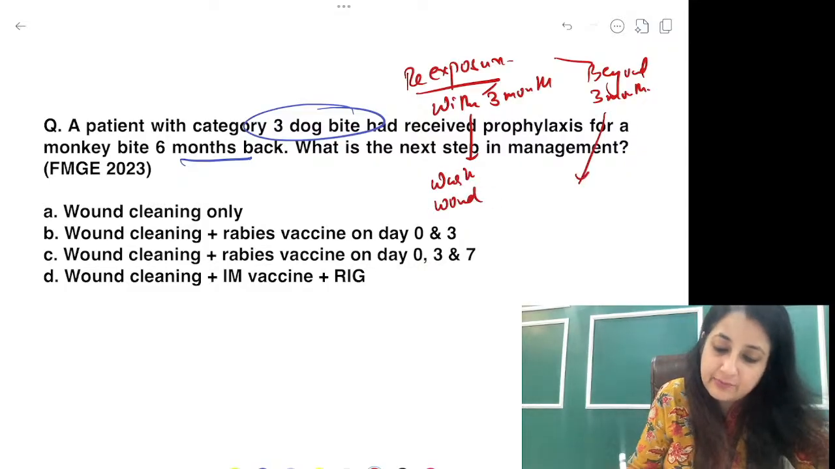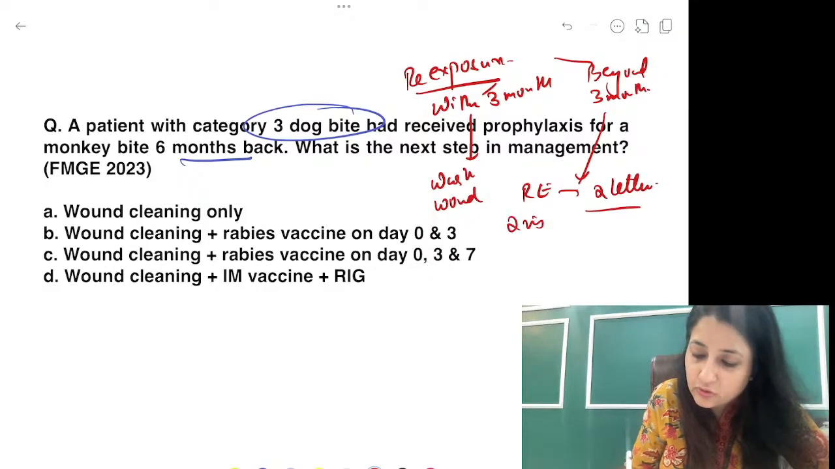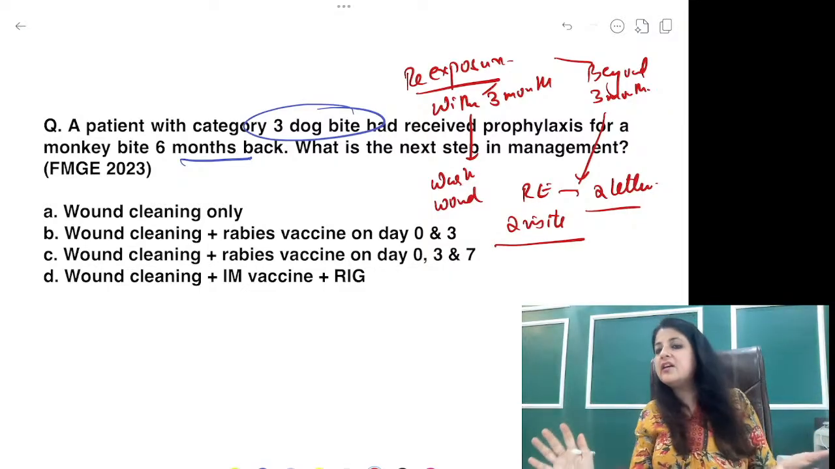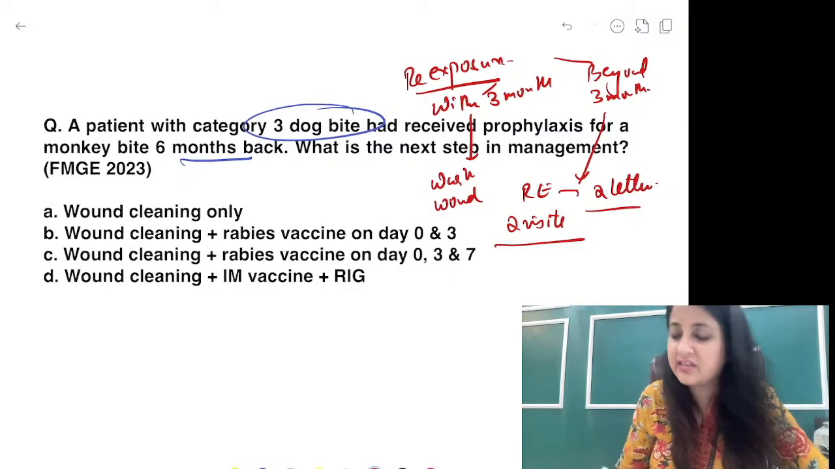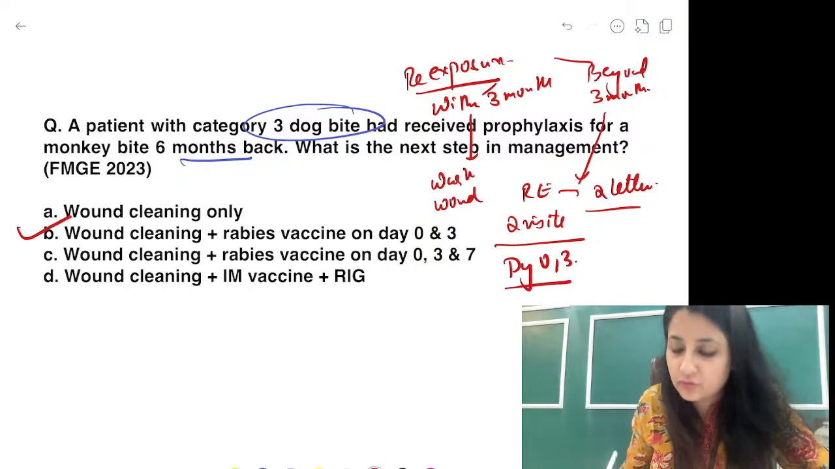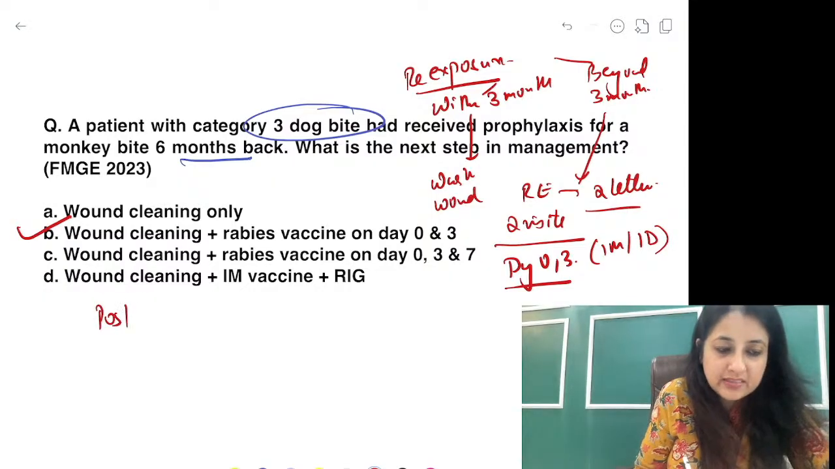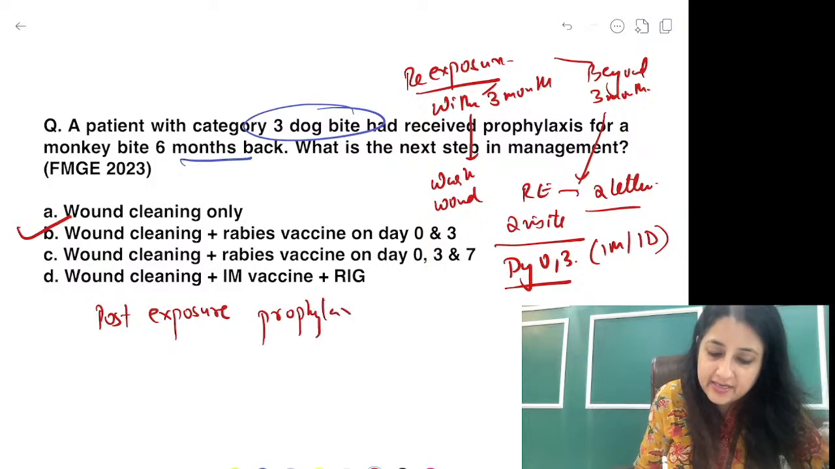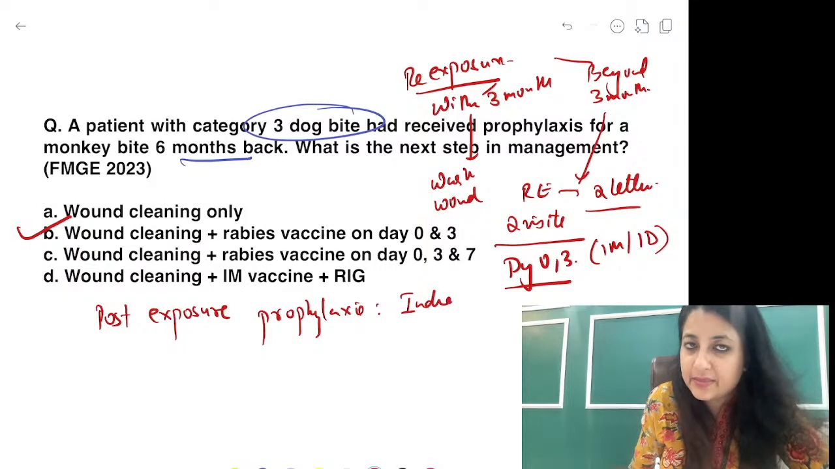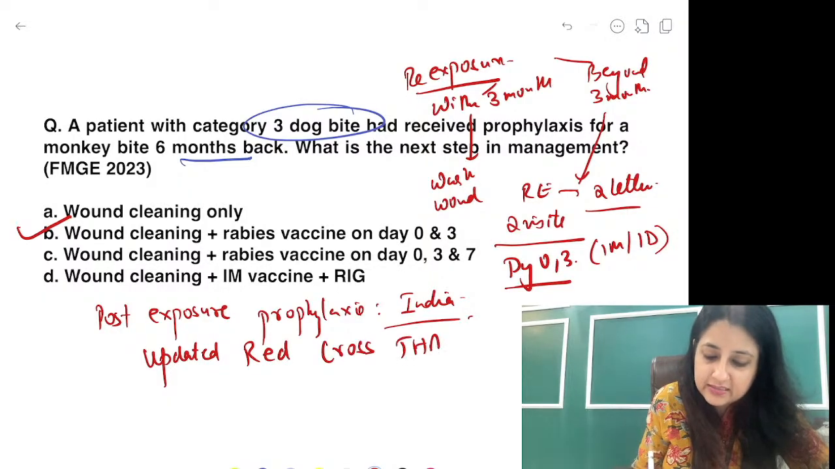But if it is beyond 3 months, now if you see, re में कितने letters हैं? 2 letters हैं. तो कितने visits लगेंगे? 2 visits लगेंगे. It is like whatever be the guideline, मतलब it is fixed. 3 months fixed है. Day 0 and day 3. So wound cleaning, rabies vaccine on day 0, 3. Whether you do IMID regimen, it is immaterial over here. But yeah, in post-exposure prophylaxis after dog bite, guys, according to National Rabies Control Program in India, we prefer updated Red Cross Thai regimen.